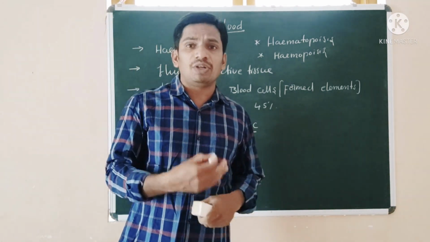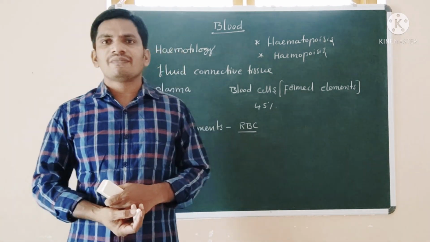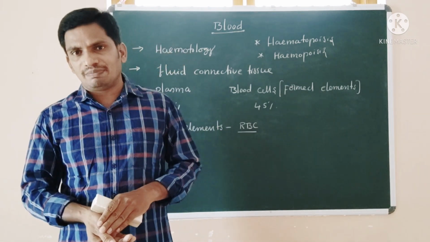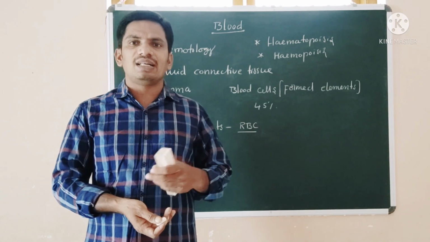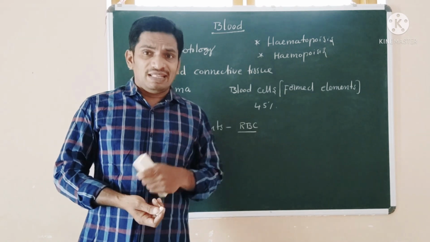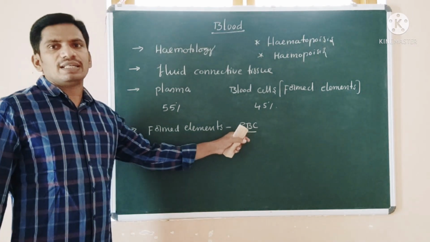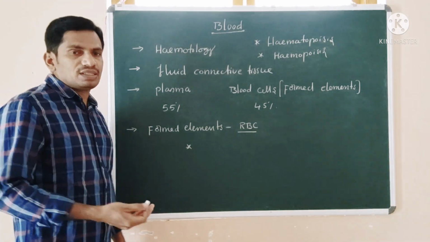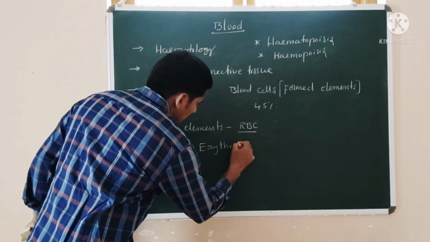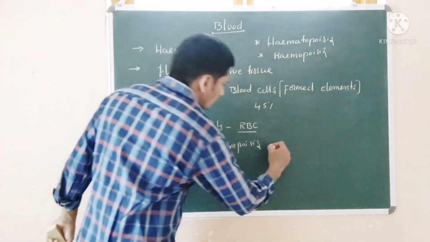If it is in the early embryonic stage, this happens in the yolk sac mesoderm. After embryological development and in the early stage of birth, the liver is also considered a temporary erythropoietic organ. Now the formation of RBC in the adult, after birth, is called erythropoiesis. Right? It takes place in the red bone marrow.